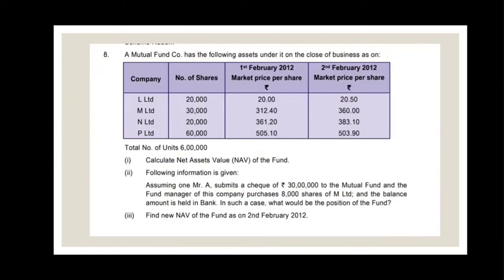Let us see another problem. In the given question, a mutual fund has invested in L Limited, M Limited, N Limited, P Limited. They have said in L Limited they invested 20,000 shares, M Limited 30,000 shares, N Limited 20,000 shares, P Limited 60,000. They are asking to calculate NAV of the fund, and they are also saying an investor, call him A, has given 30 lakhs to the mutual fund.